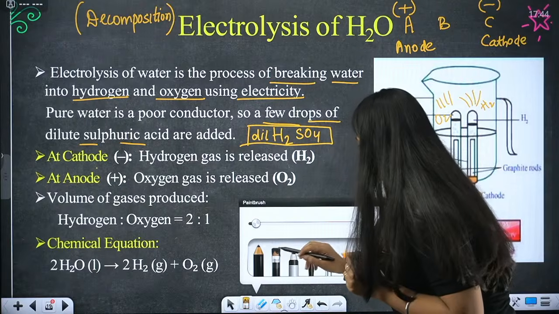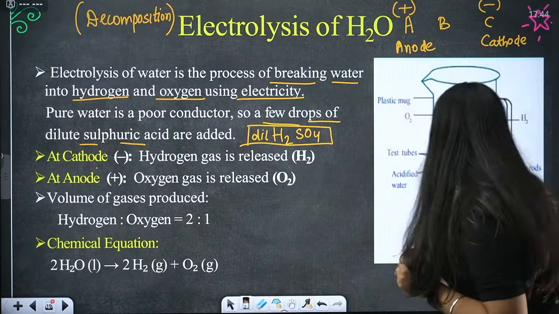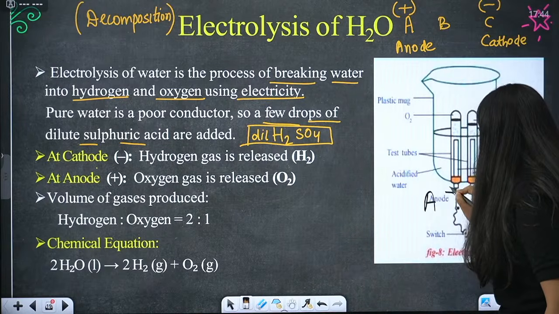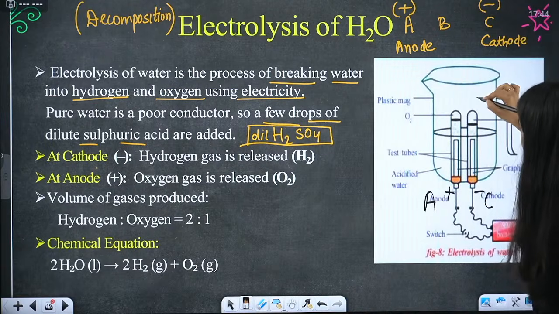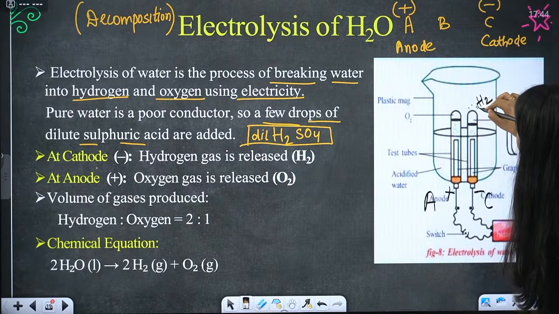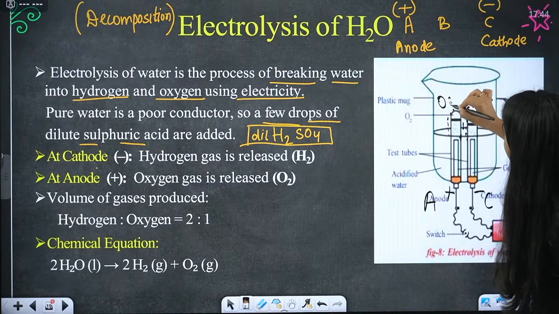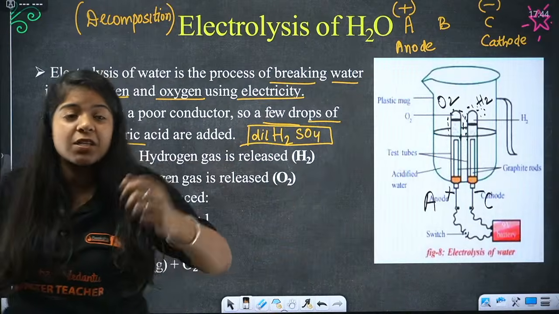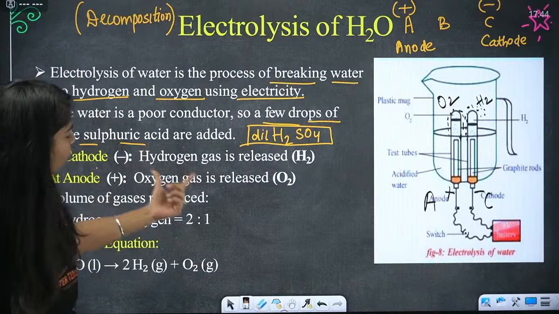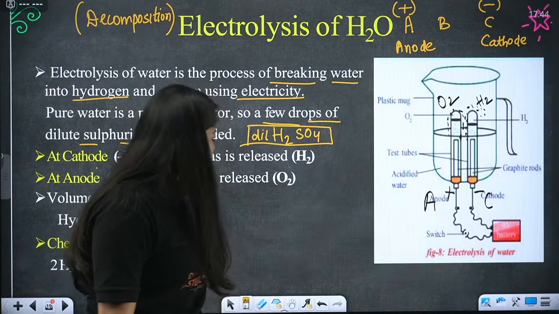Let me use a different pen for this. So this is the anode, which is positive, and this is the cathode, which is negative. On the negative part, hydrogen gets stuck on the cathode, and on the anode O2 gas gets stuck. So we simply say hydrogen gas is released at the cathode and oxygen gas is released at the anode. That's what we usually say. Done?